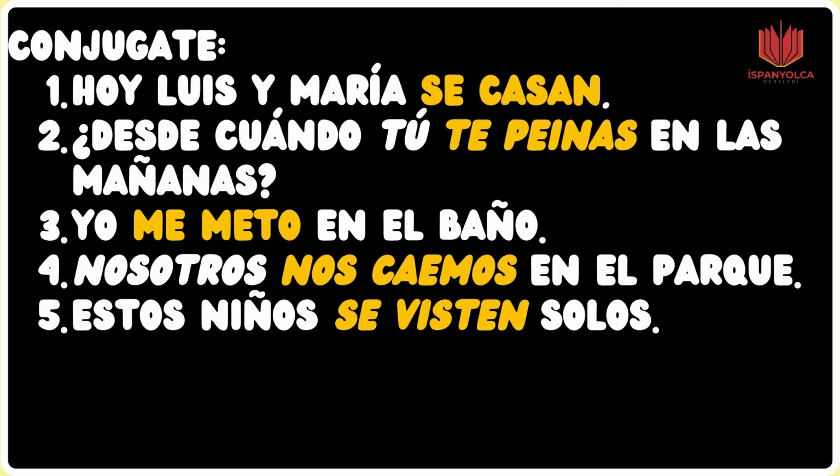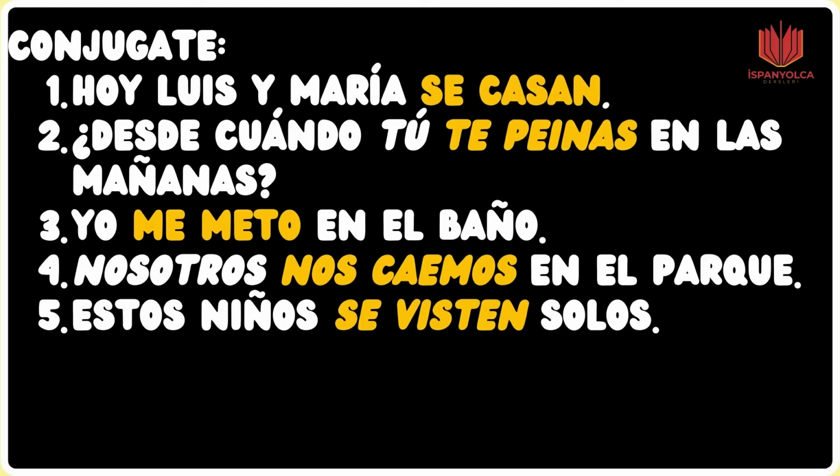The third sentence is yo me meto en el baño. I go into the bathroom, okay? I put myself into the bathroom if you wish, okay? In this case, the subject is yo, I, right? That's why we have to use the reflexive pronoun me. And we also have to use meto because we are conjugating the verb meter in the first person singular, okay?